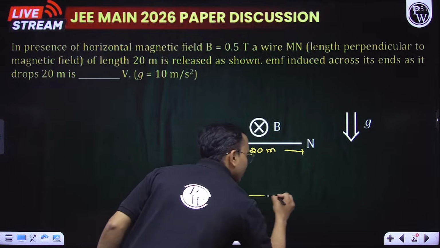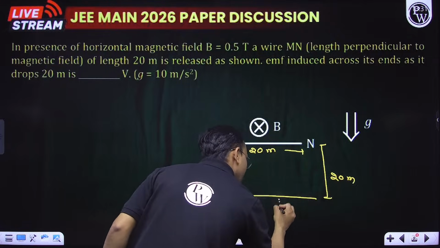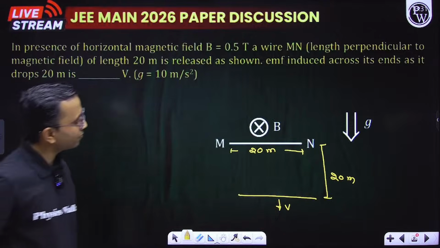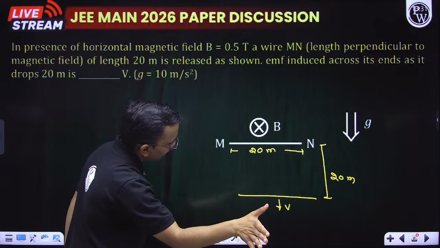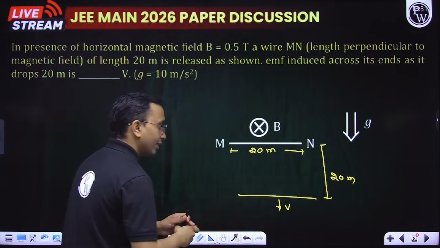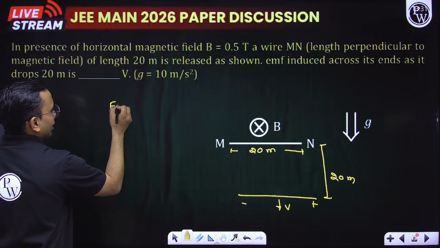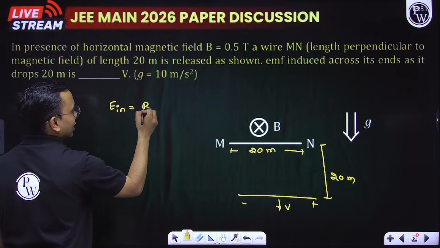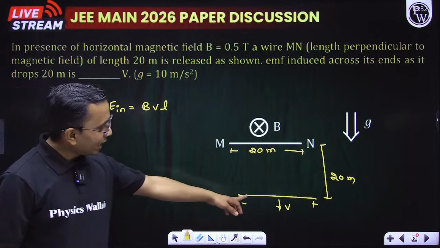So when this wire will drop by 20 meter, it will be moving with some velocity v. And if you ask me how much is the EMF induced, v cross b dot dl, and then that EMF induced will be B v into L. So basically I need v.